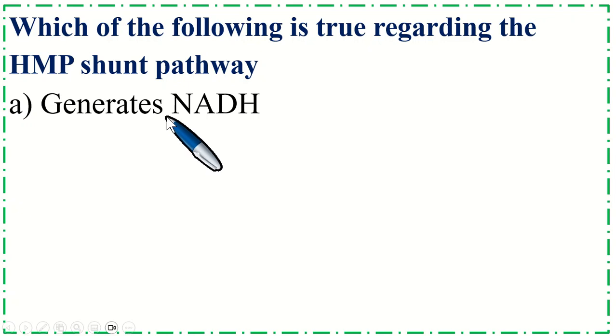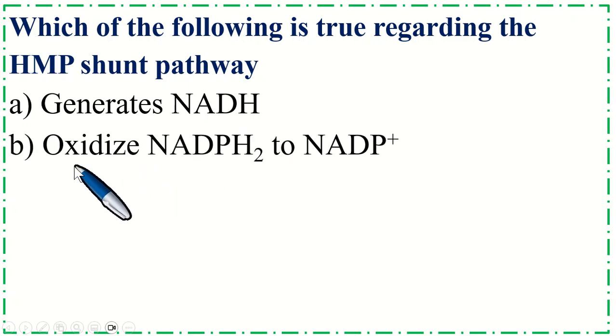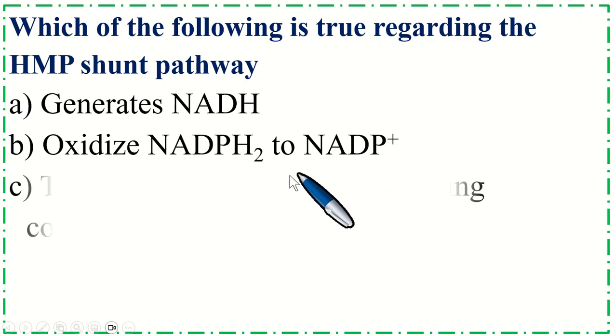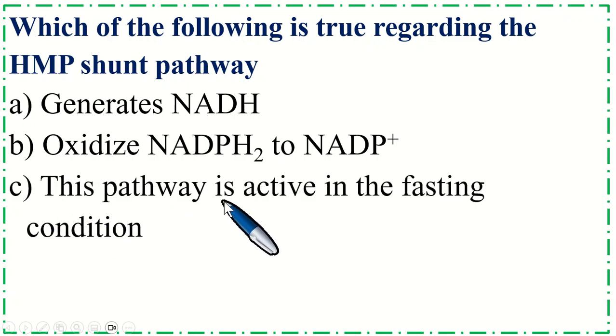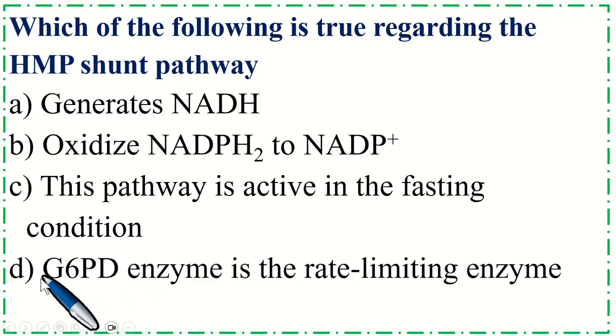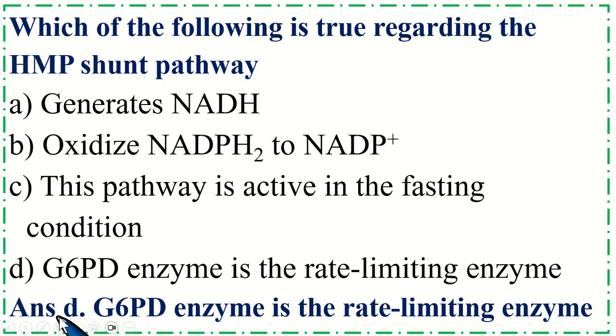Option A generates NADH, B oxidizes NADPH2 to NADP, C this pathway is active in the fasting condition, option D the rate limiting enzyme. Correct option is D.